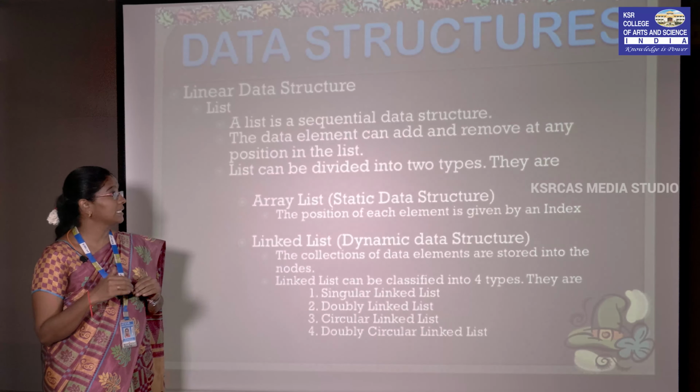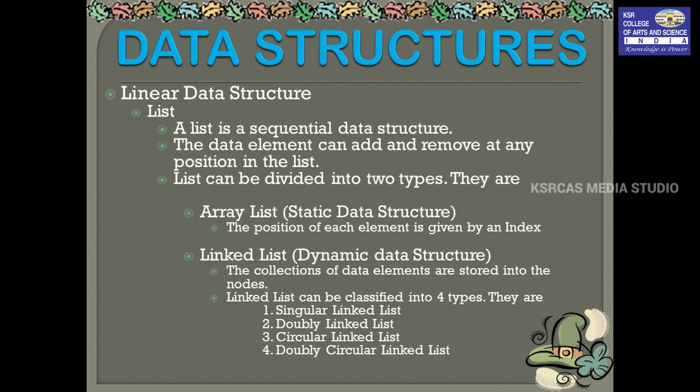So here this list can be divided into two types. One is array list and another one is linked list. Array list is otherwise called a static data structure because the position of each element is given by its index position. So next one is linked list.